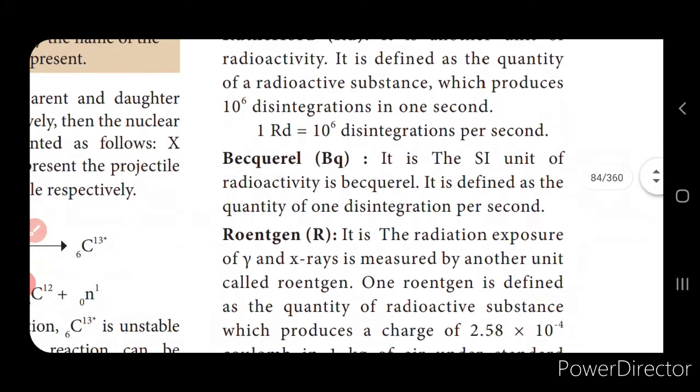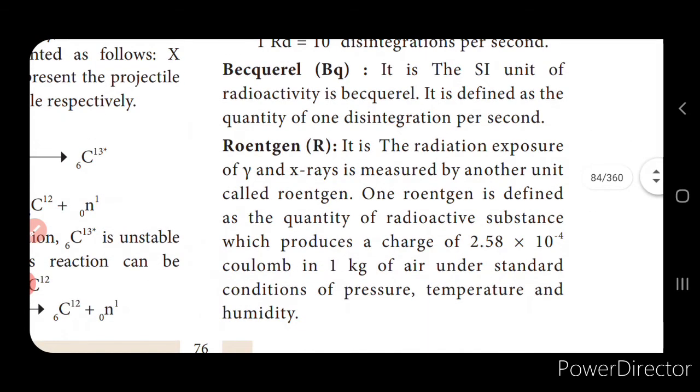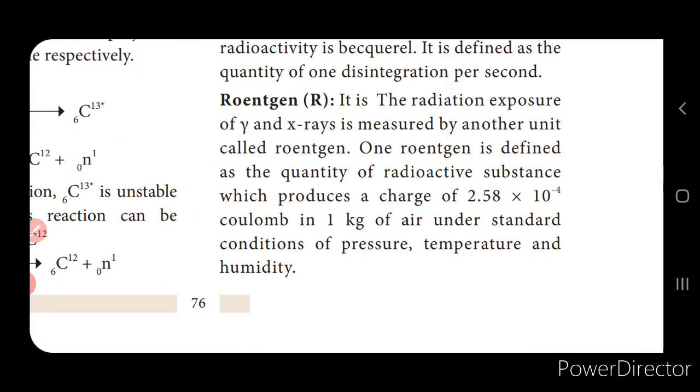The next one is the becquerel. Becquerel is nothing but 1 disintegration per second, and it is represented by the unit Bq. The next one is the Röntgen, represented by R. So 1 Röntgen is the quantity of radioactivity which is equal to 2.58 into 10 to the power of minus 4 coulomb in 1 kg of air under normal temperature and pressure. So these are the units of radioactivity, that is Curie, Rutherford, Becquerel and Röntgen.